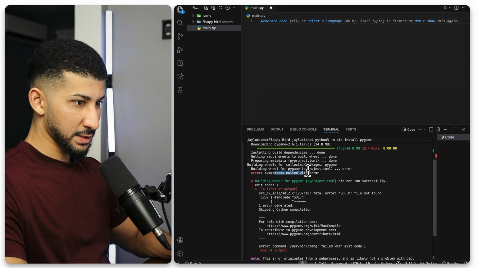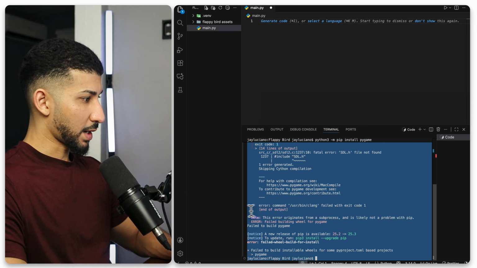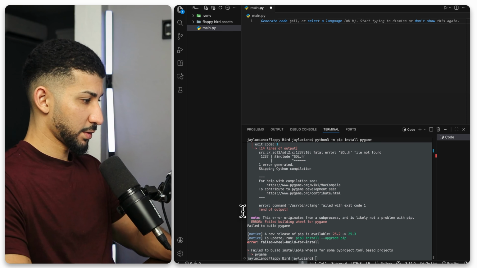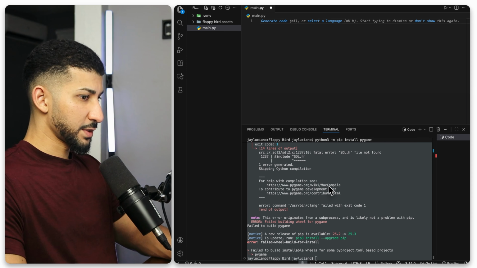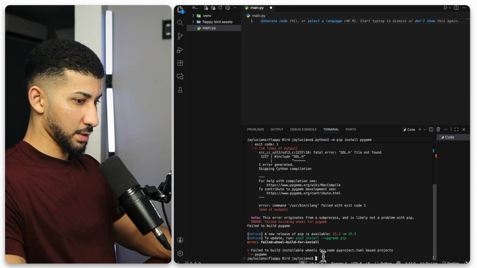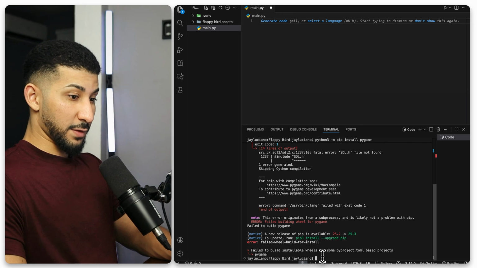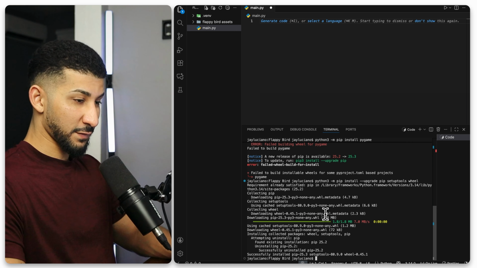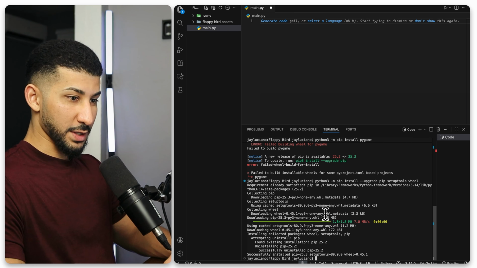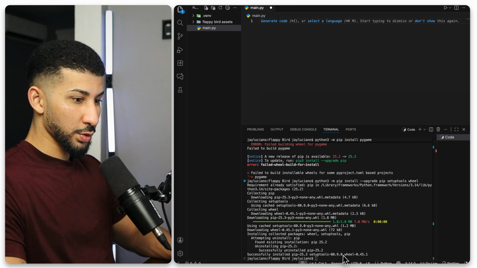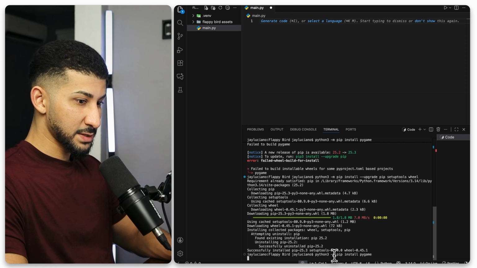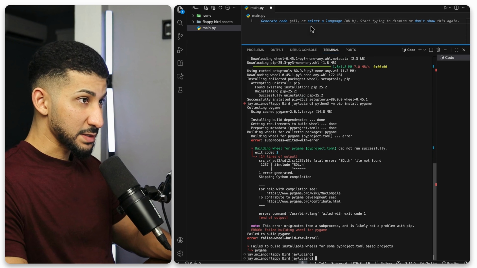Something happened here. What just happened? Subprocess exited with error. All right, I'm going to copy this, go back here, go to ChatGPT. I got this error. It's telling me to upgrade the pip. I'm going to Command V. Successfully installed pip 25. I don't know what I'm reading. What is all this? This is so confusing to me. And then it says, then try again. Okay, now I'm going to copy this code, go back here and paste it. Bro, it's still giving me the same error.